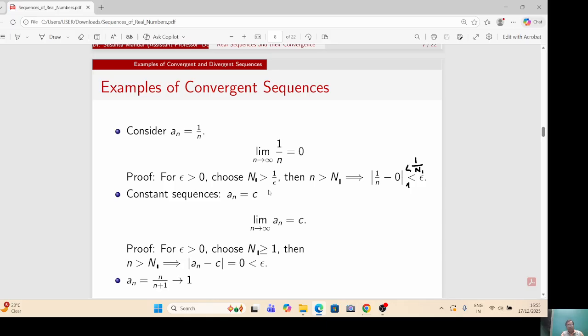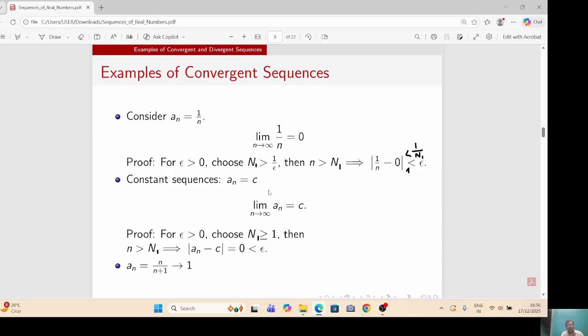For the constant sequence a_n equal to c, mod of a_n minus c is equal to 0, which is less than epsilon for every natural number n1. Therefore, the definition holds automatically. Therefore, limit n tends to infinity a_n equals c, where a_n equals c for all n.